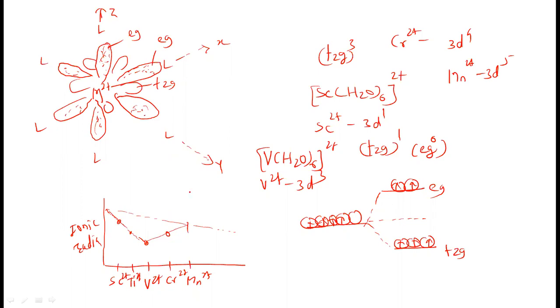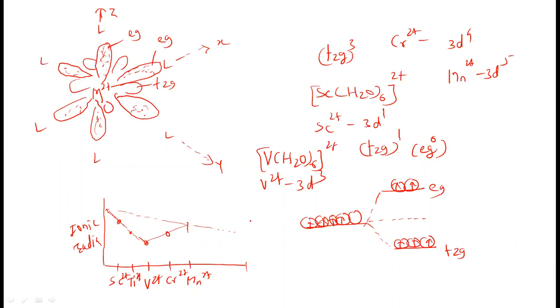So understanding should be very, very important here. What is the expectation? The expectation is that ionic radii should decrease from scandium to Zn2 plus, the last element, in case of the transition metal ions.